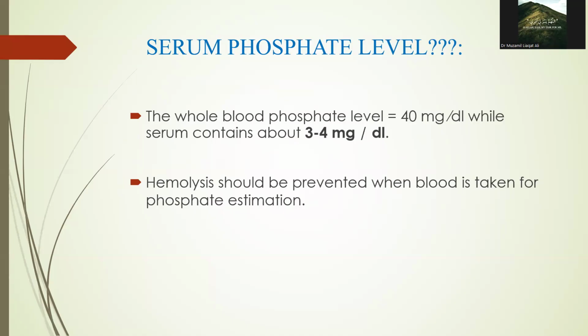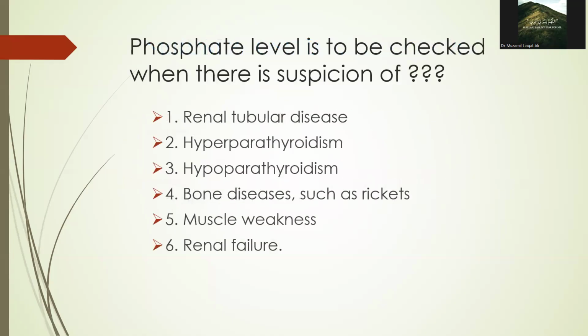Phosphate level should be checked when there is a suspicion of renal tubular disease, where the kidney cannot properly reabsorb or excrete phosphate. In case of hyperparathyroidism or hypoparathyroidism, as parathyroid hormone regulates phosphate balance. In case of bone diseases such as rickets, muscle weakness, which can be a sign of phosphate disturbance. And finally, renal failure, where phosphate excretion is impaired.